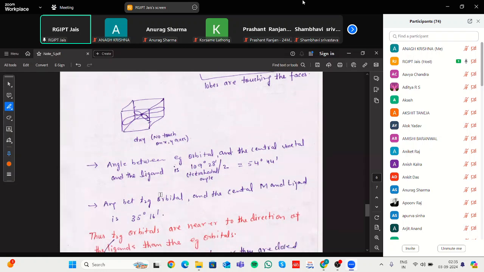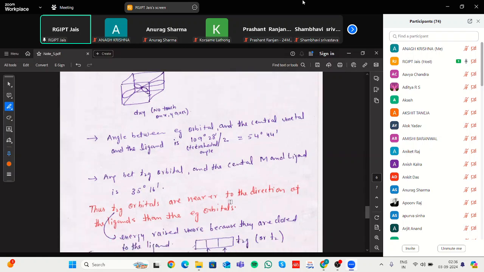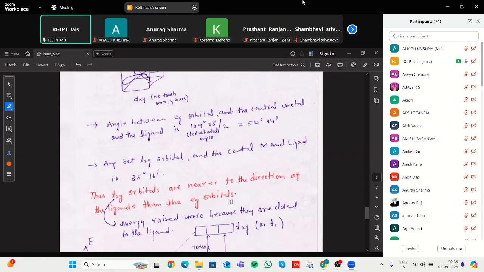These are the angles found in the tetrahedral t2g and eg. For the eg level the angle is 54.44, and for the t2g orbitals it is 35.16. The t2g orbitals are nearer to the direction of the ligand than the eg level, so their energy rises more because they are close to the ligand attached to the metal.